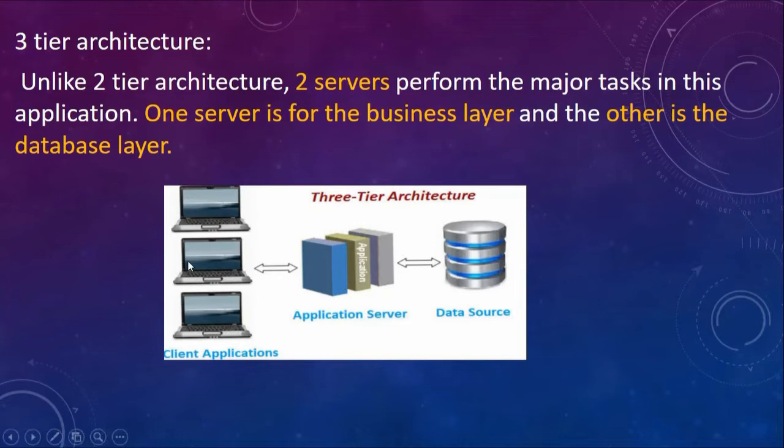Now you are a client, so on your machine you are going to use the browser and type the address of that particular website on the client machine. Whereas if the website requires some database information, the data source does not exist on the web server; it exists on another remote server, which is a database server. So this is 3 tier architecture. You have the client application on one machine, a web server or application server on another, and the data source or database on the third machine. One server is for the business layer and the other is for the database layer. So this is a 3 tier architecture.